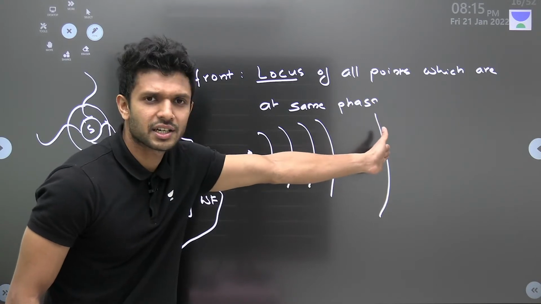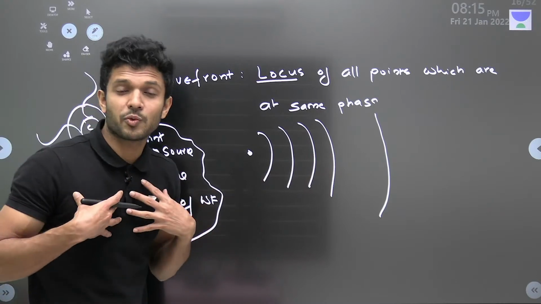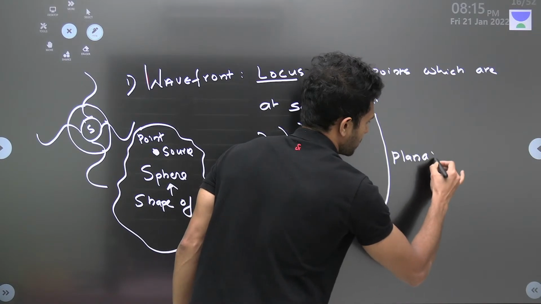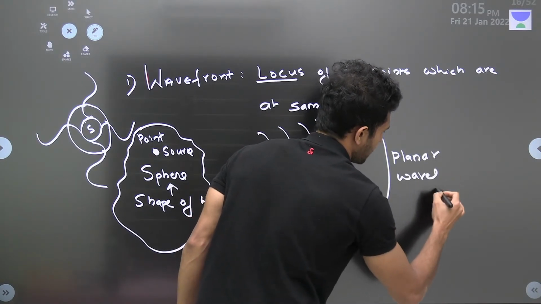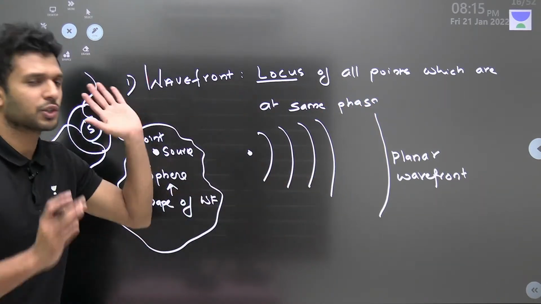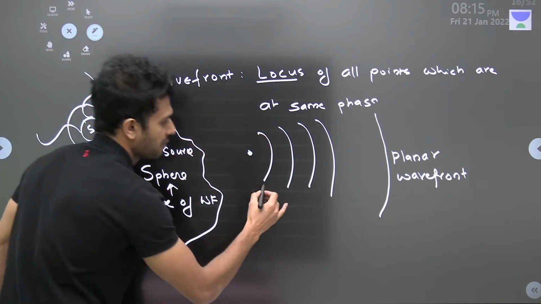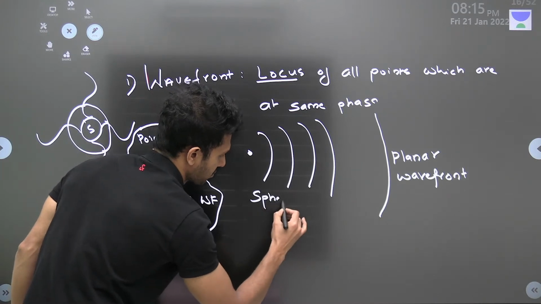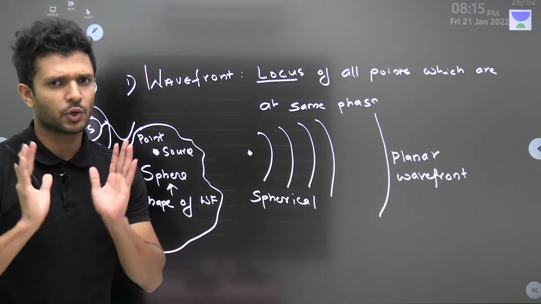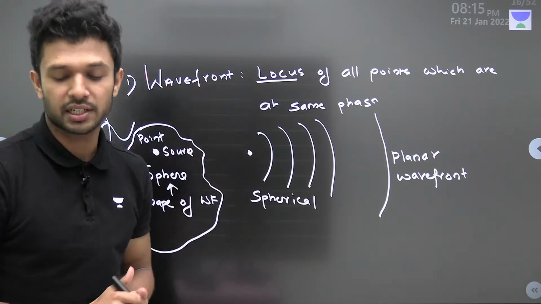So wavefronts, when it is very far away from the point source, what is the shape we are going to consider? We will be considering that it will be having a plane shape. So we can have planar wavefront when the wavefront is very far away from the source. This is very important. When it is very close, we can say spherical. When it is far away, it will be planar wavefront. Note it down. Very important, my dear children. Okay? It is very important.